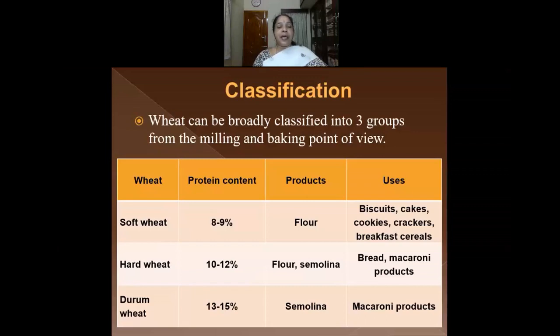Hard wheat contains a higher amount of protein, which is 10 to 12%. The products that are prepared from the hard wheat are the flour and the semolina. Semolina is ravai. And these two are used in the preparation of bread and macaroni products. Durum wheat has the highest amount of protein. 13 to 15% of protein is present in durum wheat, and the product produced from durum wheat is semolina, ravai, and this is used in the preparation of macaroni products.